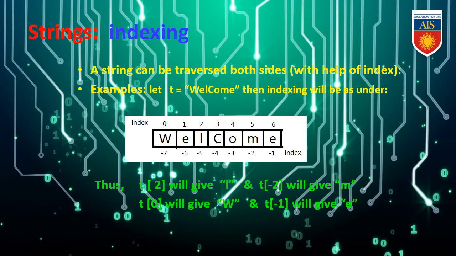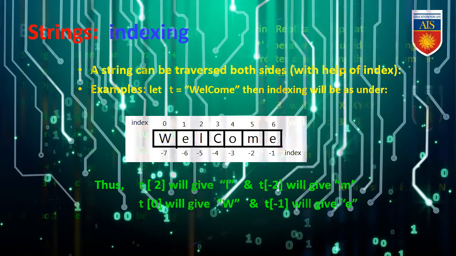And oppositely, in case of -2, the second last element will be M. And t[0] will give the output as W, and t[-1] will give the output as E.